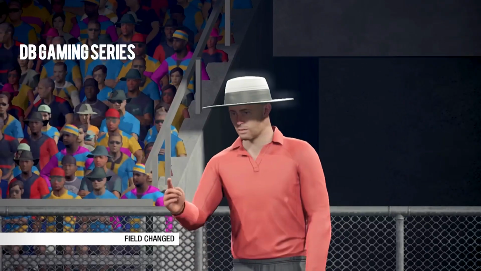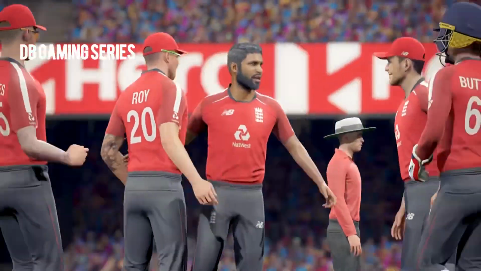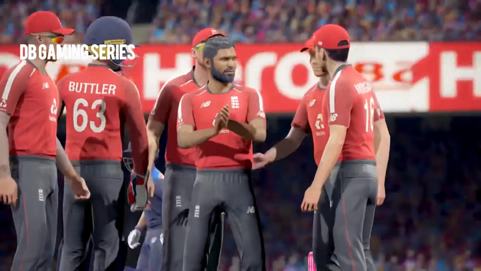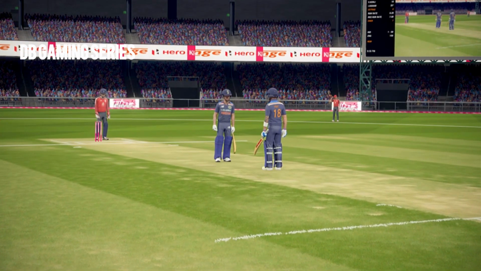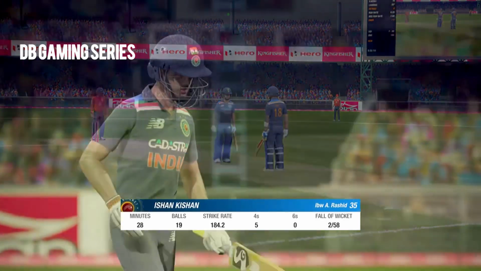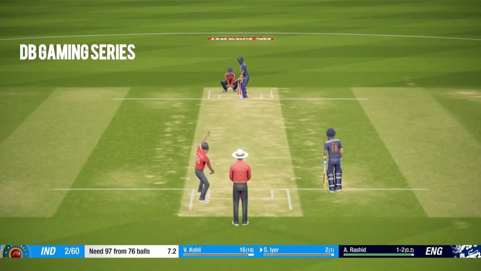That's gone. Brilliantly tossed up by Adil Rashid. Knowing he's taking the aggressive option, Rashid knows exactly where he needs to bowl, and a brilliant delivery to Ishan Kishan. I think this is gone. And yup, Ishan Kishan is walking back for a well-made 35. Good debut to him. India 2 down.